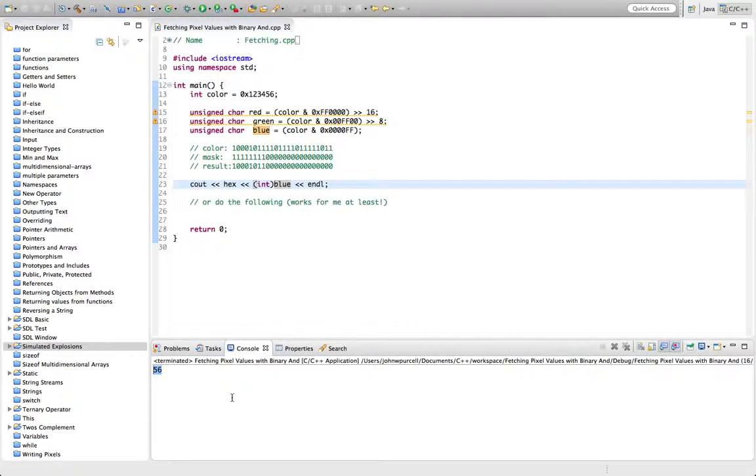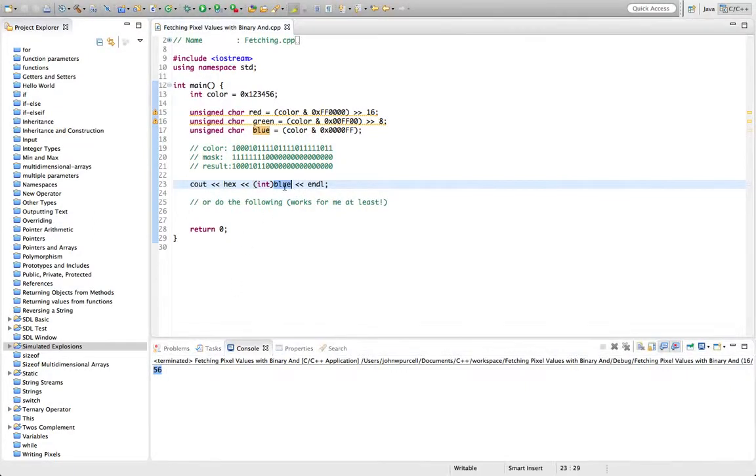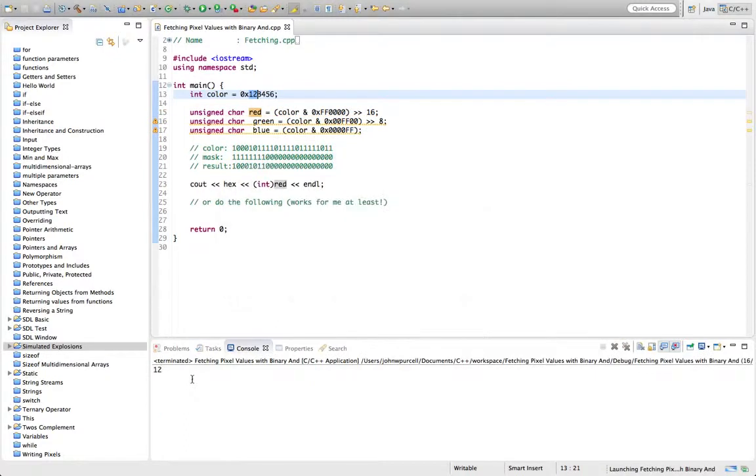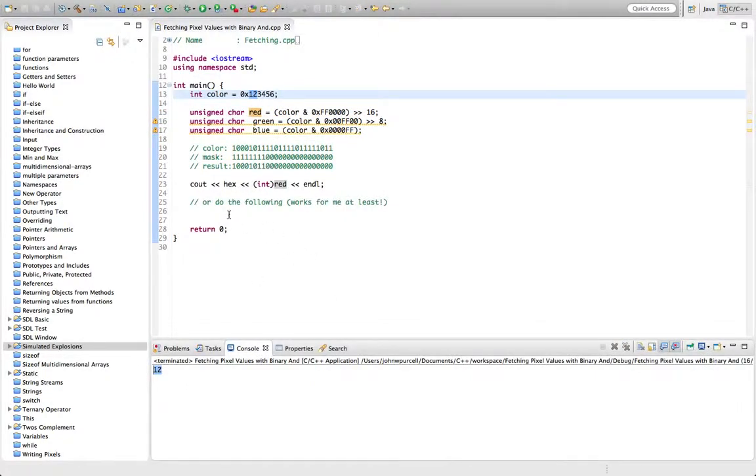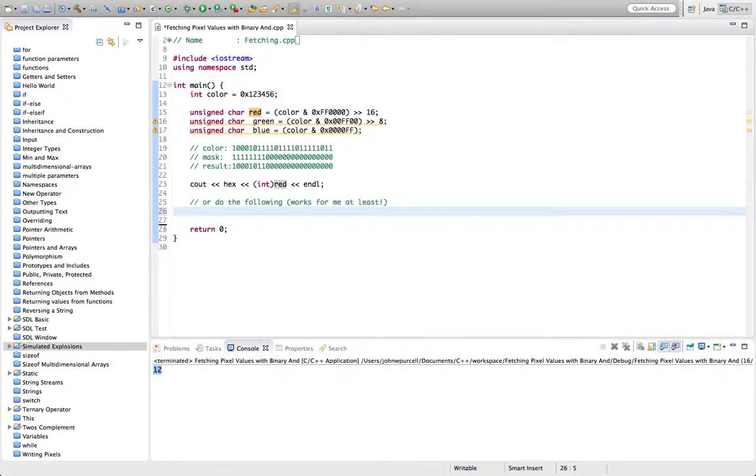Maybe just an unused variable warning. Let's check the red as well and check that we're picking out the value 1, 2 there. Let's run this. So yeah, that still works fine. But what I find is that I can do something like this: unsigned char red, let's call it red again, equals, we take our colour and all we have to do is do the shift.